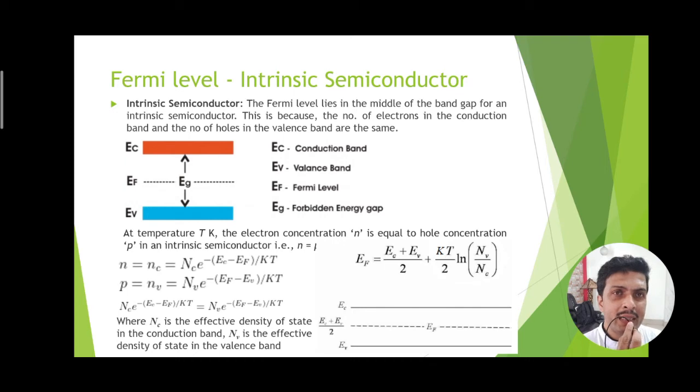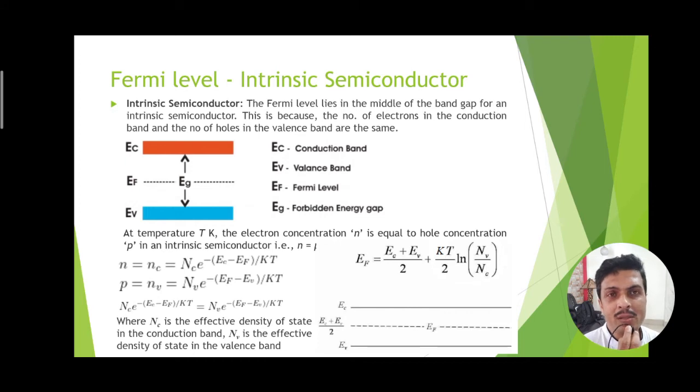The Fermi energy level in an intrinsic semiconductor, if we see pictorially, it is showing that red is the conduction band energy level and the blue is the valence band energy level. The difference is Eg, that means the forbidden energy gap. The Fermi energy level resides simply at the middle of this red and blue strips.